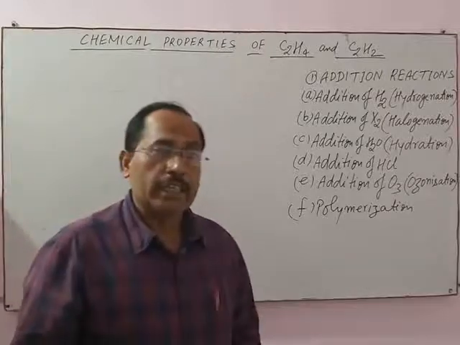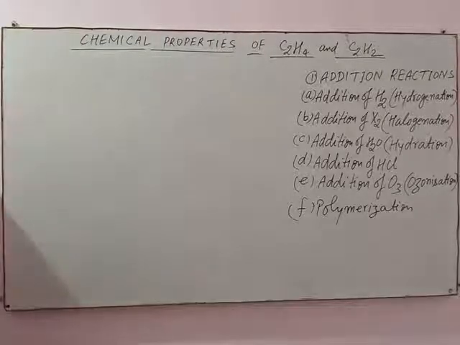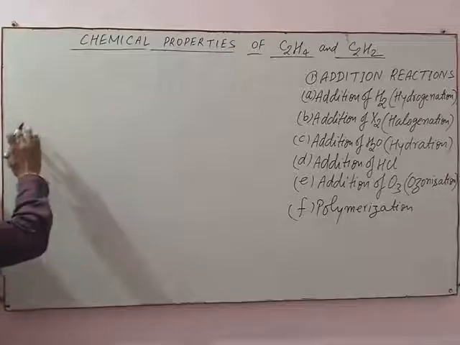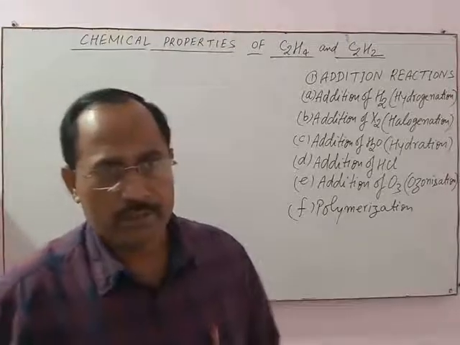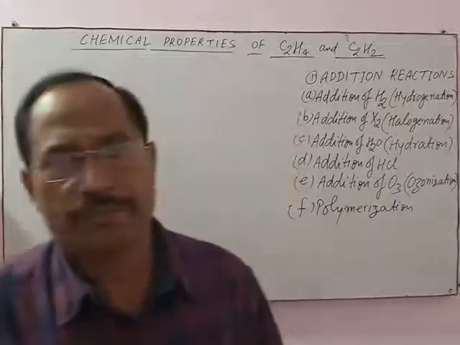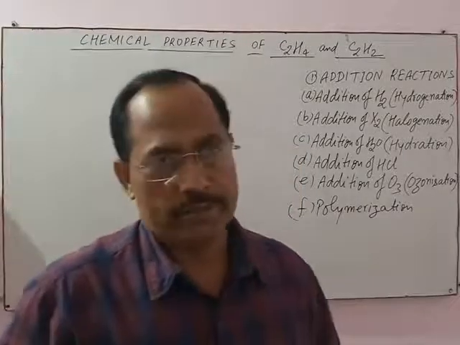Alkane, alkene and alkyne can be distinguished by different chemical tests. So the first chemical test is the combustion test.